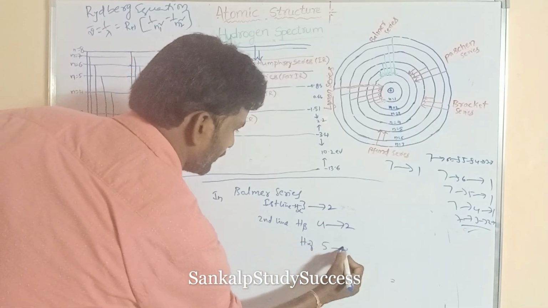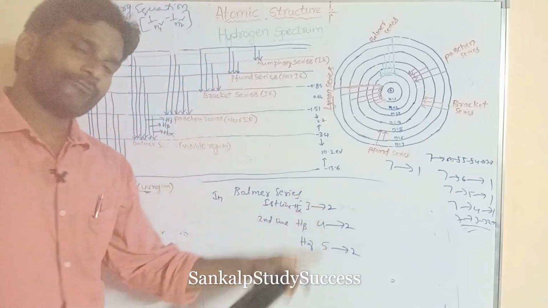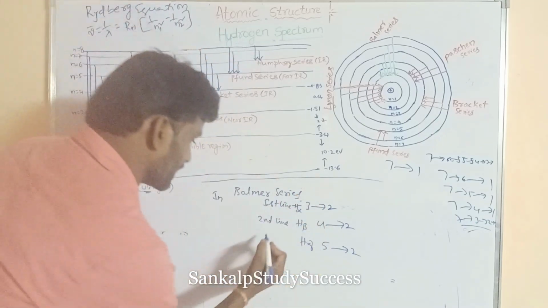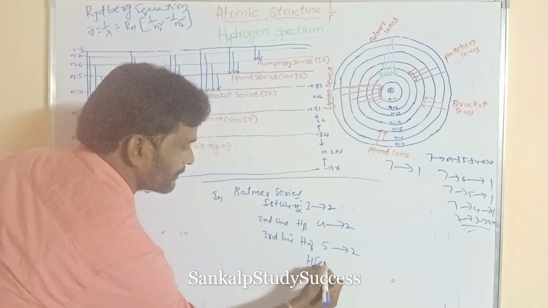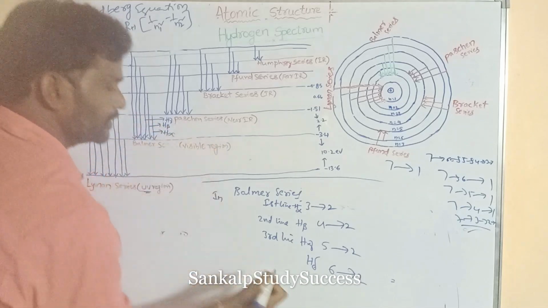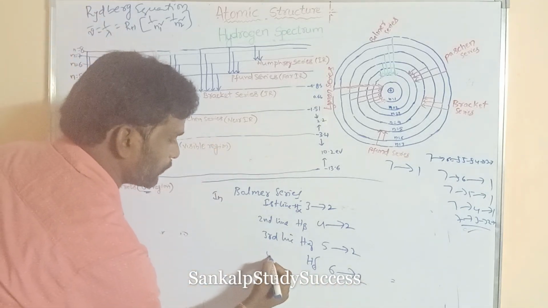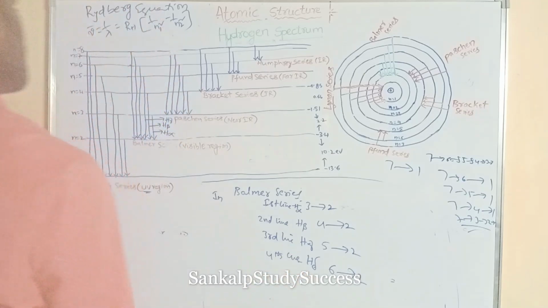H gamma is 5 to 2, the third line. Then the H delta line is 6 to 2. That is the fourth line in the Balmer series, H delta.